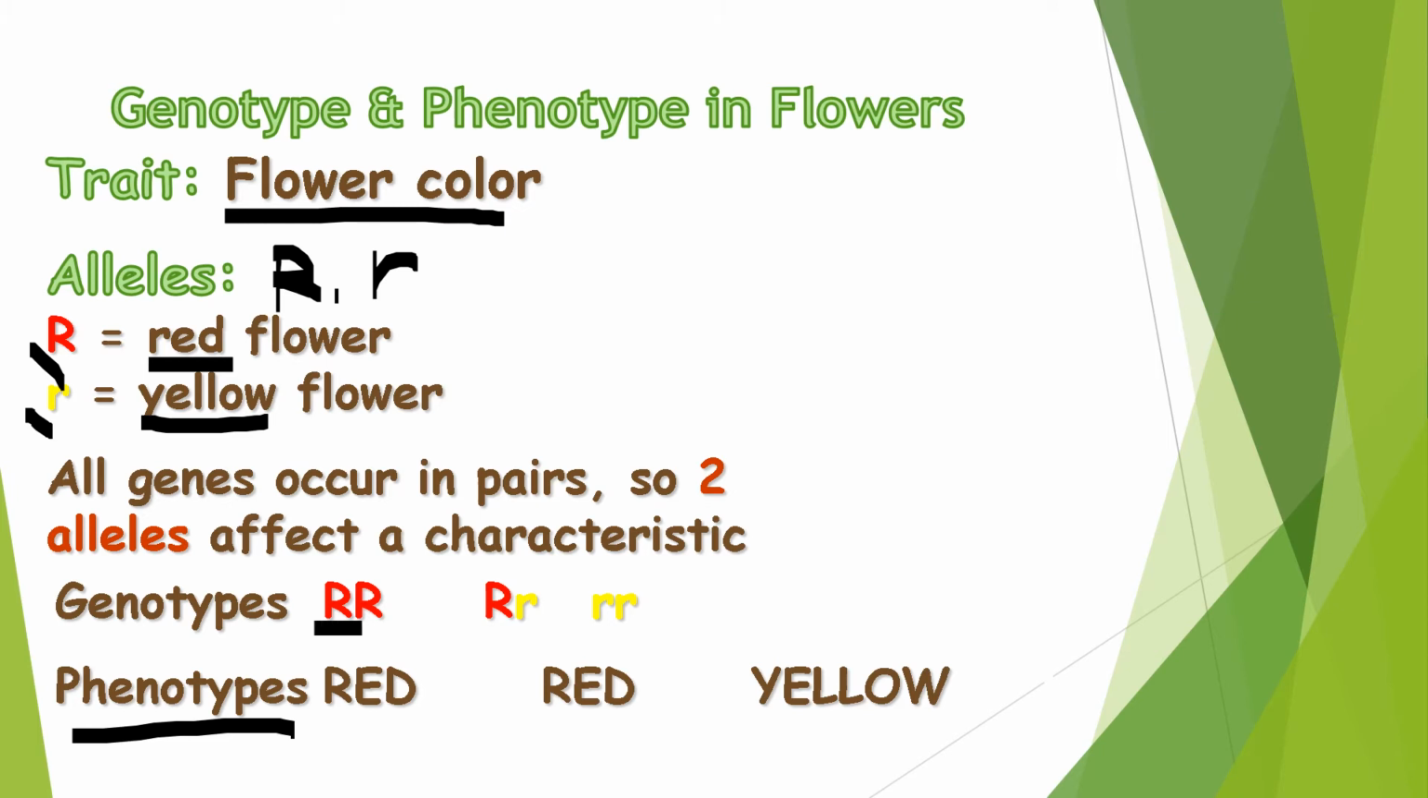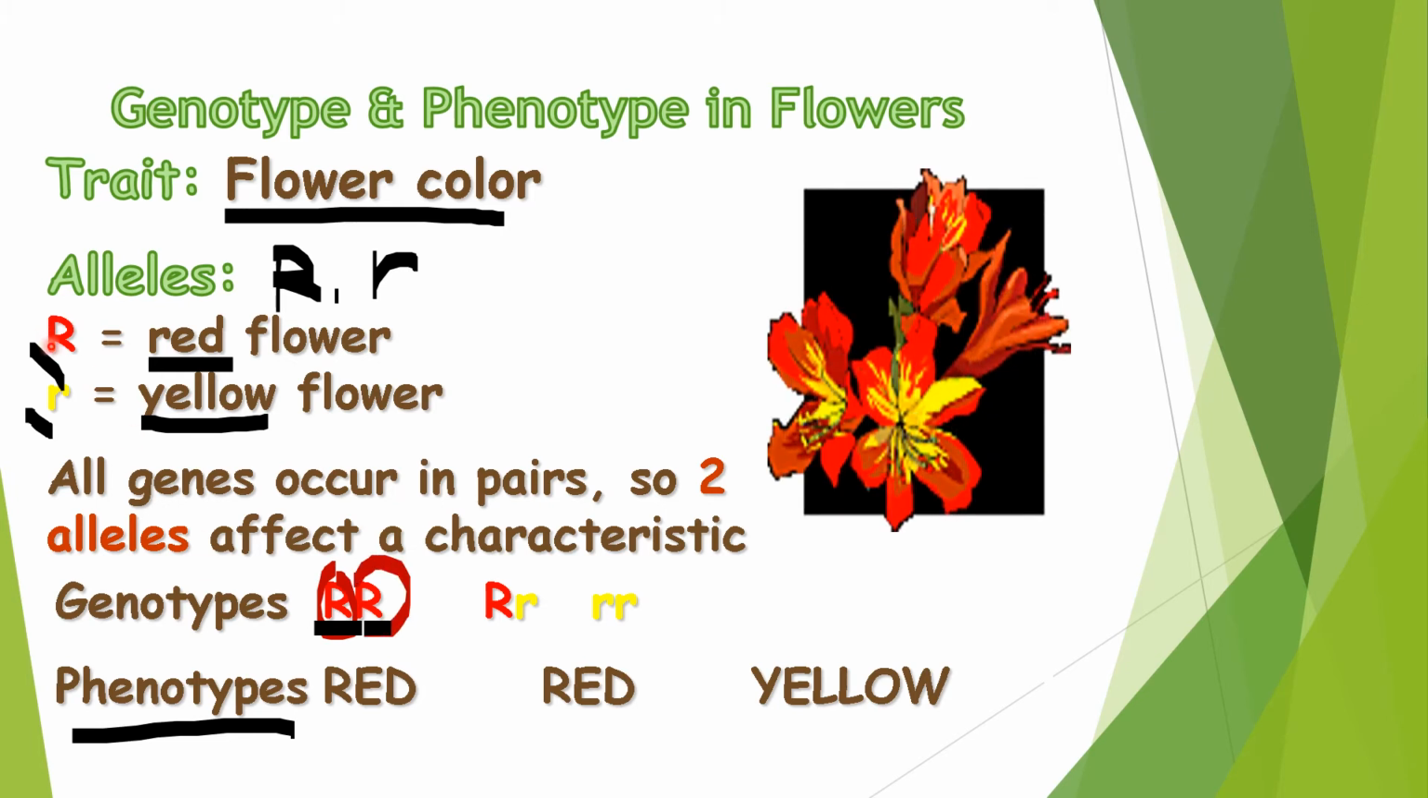So this is known as homozygous dominant genotype. And based on our given, the dominant allele expresses the dominant trait, which is red. So therefore, the phenotype is red.